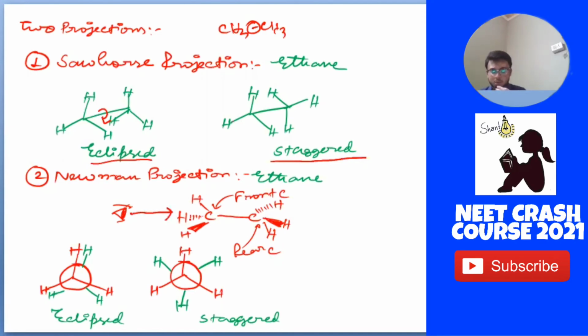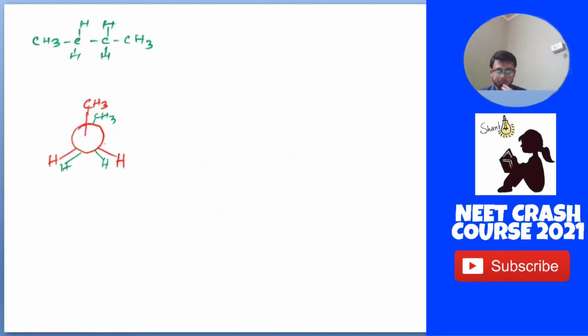For our eye, it will be the front carbon, and the rear carbon will be the back side of the screen. So this will be our eclipsed form and this will be our staggered form. The Newman projection is more developed, right?